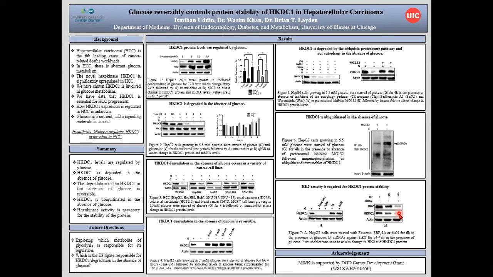Further studies are needed to figure out which metabolites of glycolysis are responsible for this regulation and which E3 ligase is responsible for the HKDC1 degradation in the absence of glucose.